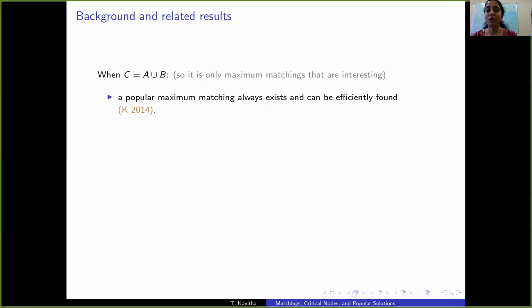So in the case when every node is marked, it's only maximum matchings that are interesting here. This was considered in this previous work of ours from 2014, where we showed that a popular maximum matching always exists and can be efficiently found. So it's only maximum matchings that are admissible here, and there's always a matching that's undefeated by a maximum matching. That's a popular maximum matching.